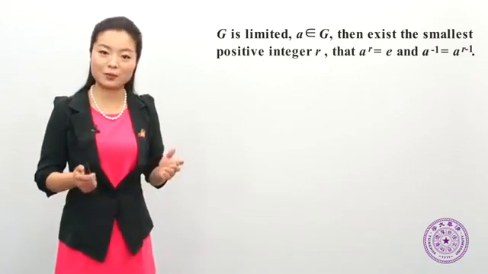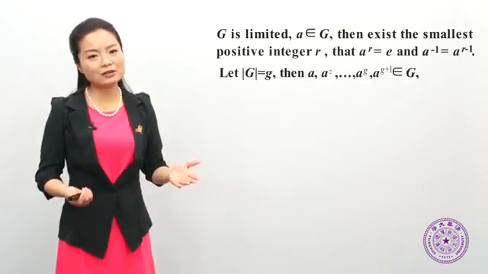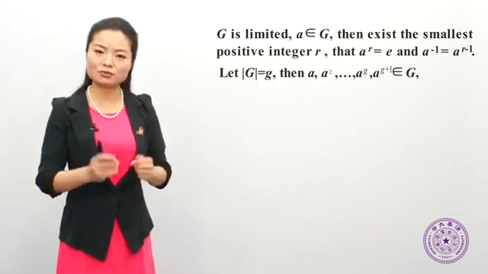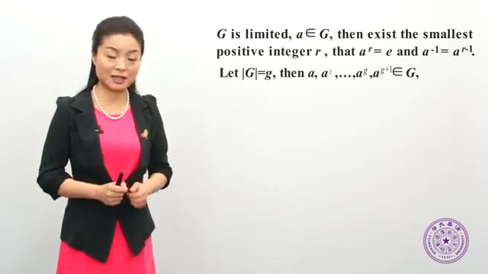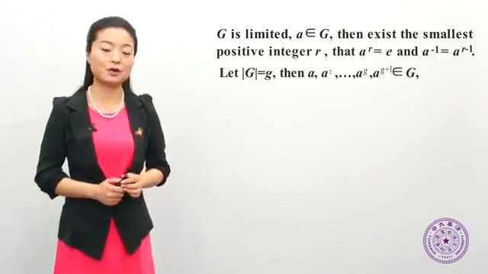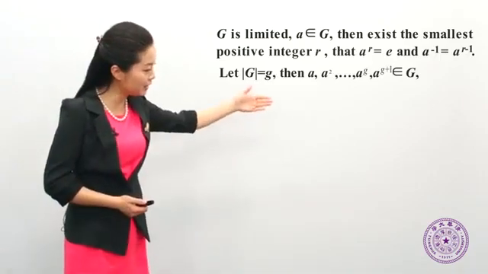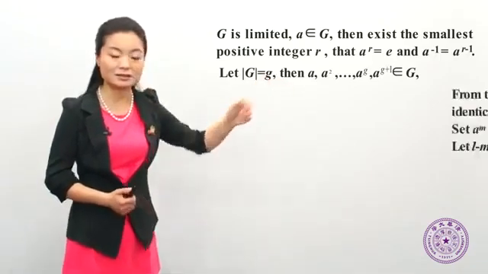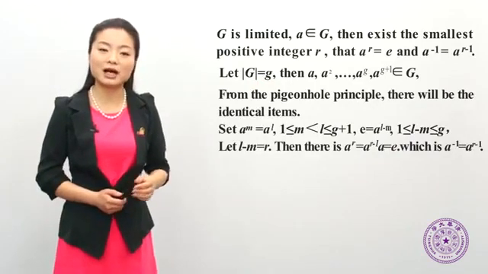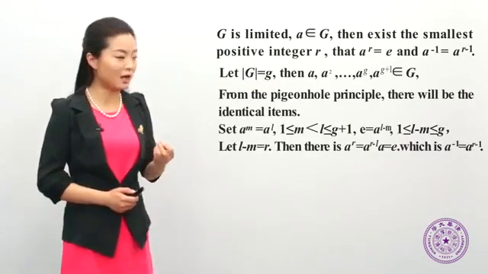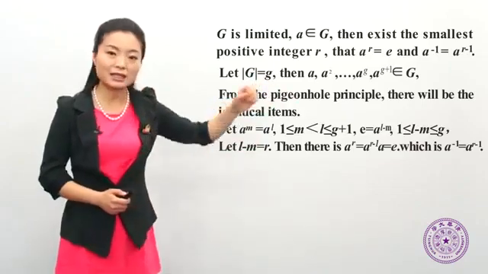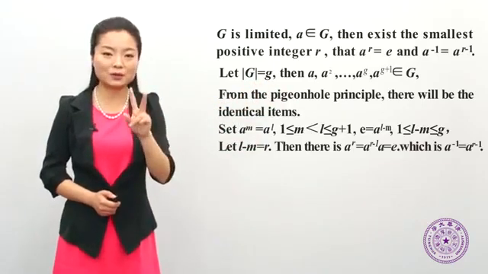Why? Actually, we can think through it in this way. Because there are totally G elements in G, which means the order is G. Then we can set A squared until A to the power of G plus 1. According to the pigeonhole principle, we will know that among these G plus 1 elements, there will be two identical elements.